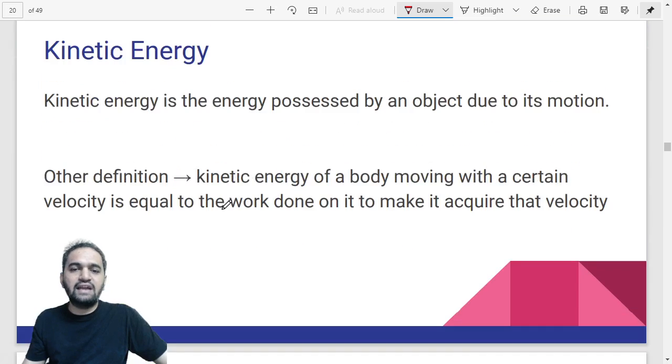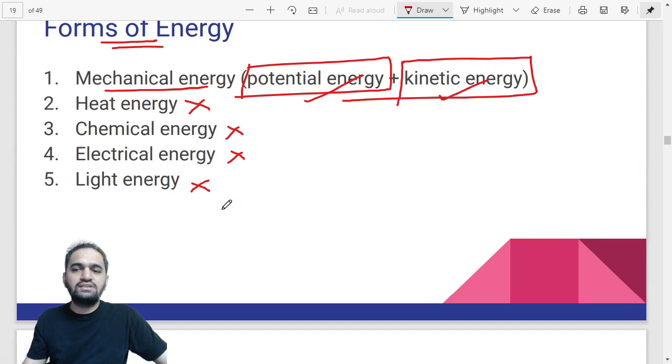Now let us talk about kinetic energy first. I told you two energies are going to be discussed in a lot of detail. The first one is kinetic energy and the second one is potential energy.